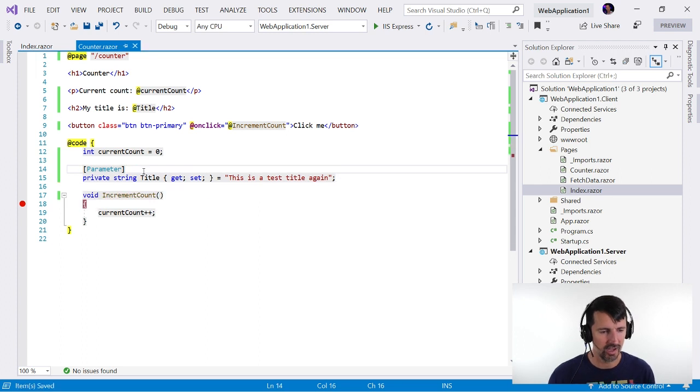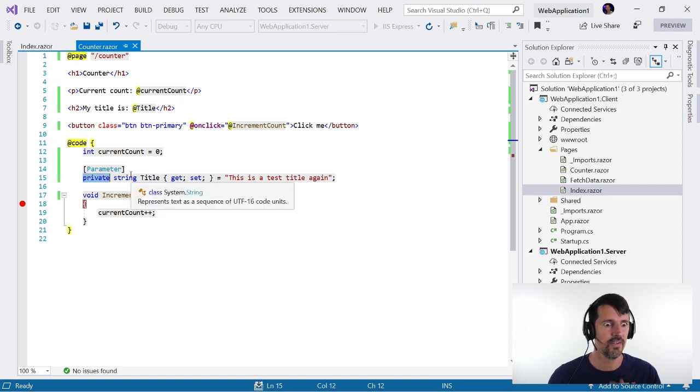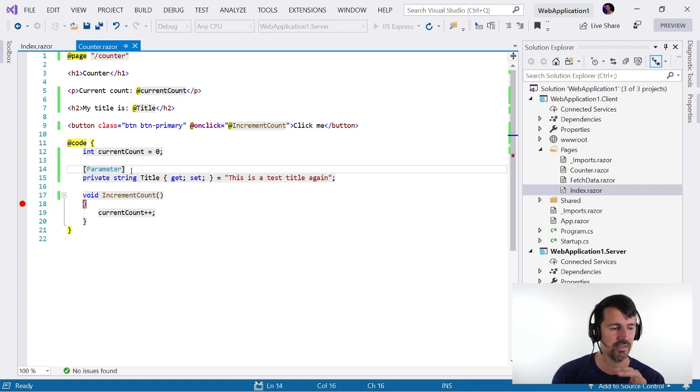But something I noticed on that code snippet is they actually made this private. Right? So is Blazor telling me that scoping doesn't matter if I put the attribute on? So I can make this private, but I can still expose it publicly by putting the parameter attribute on the title private property. So let's find out. I don't know how I would feel about that, honestly. I guess if you add an attribute, maybe you're technically overriding the private scope because you purposely put a parameter on it.